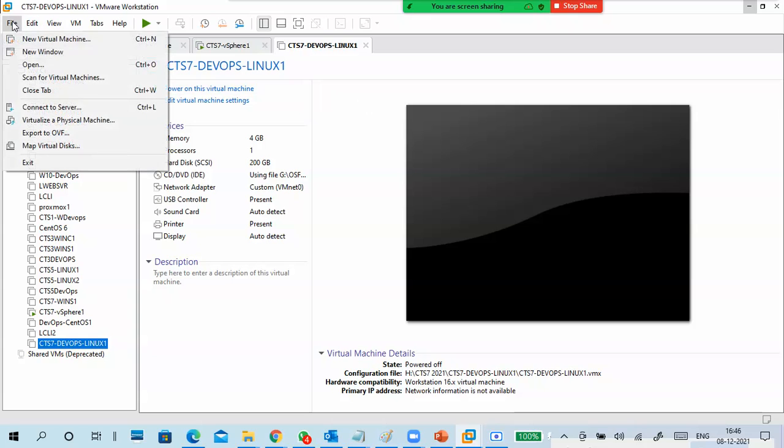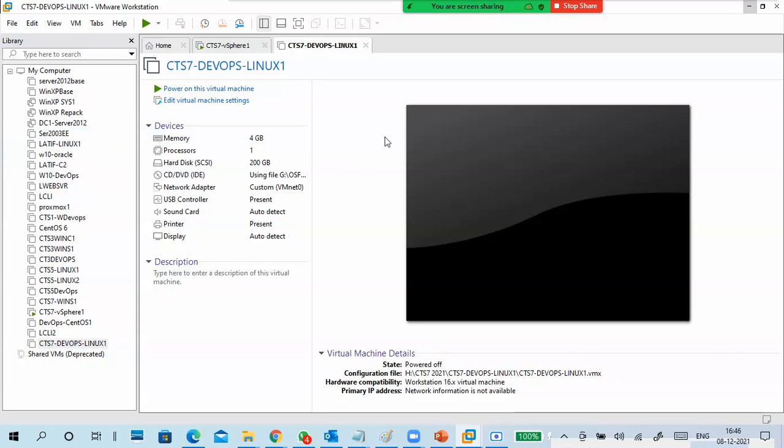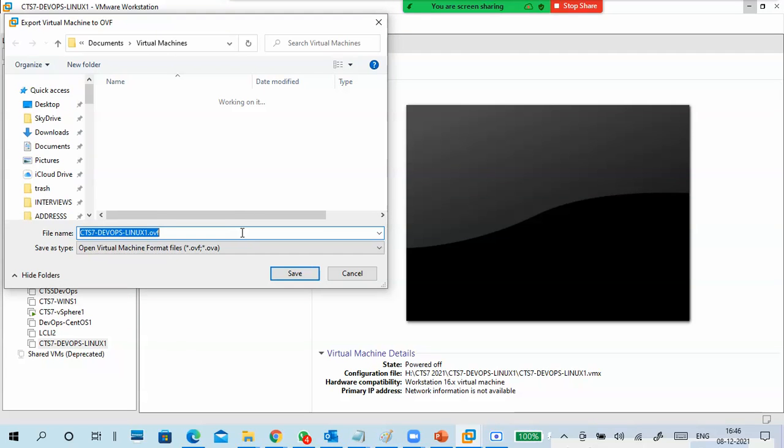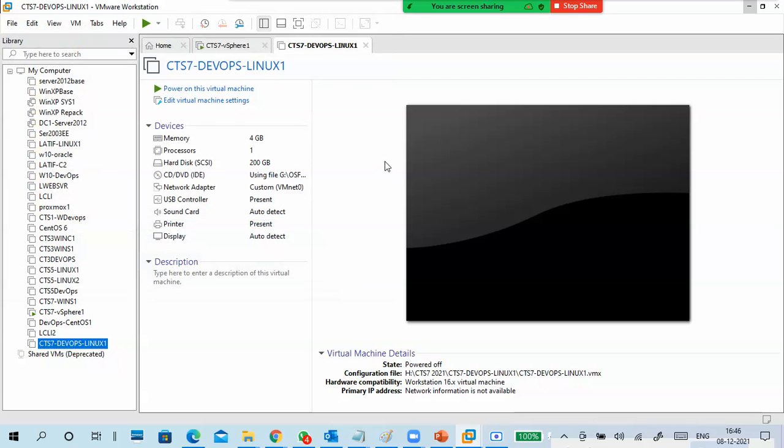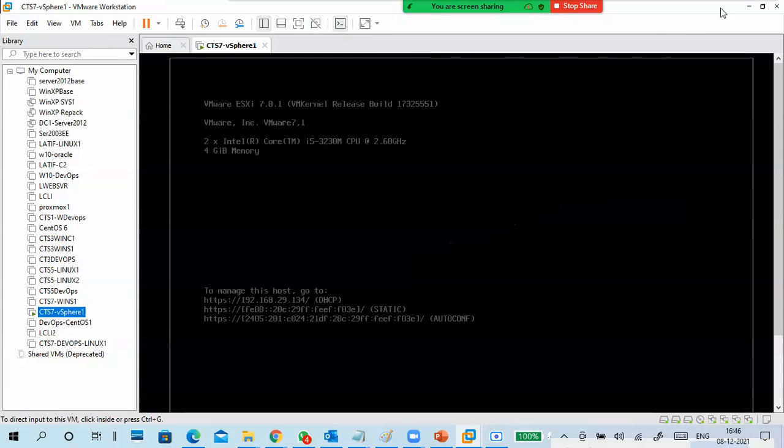So go to File, Export to OVF or OVA. What happens is this entire machine is kept in a single file, so you can transfer the file to anyone. They will extract it, and they can recreate the virtual machine back. So that is called an OVA.